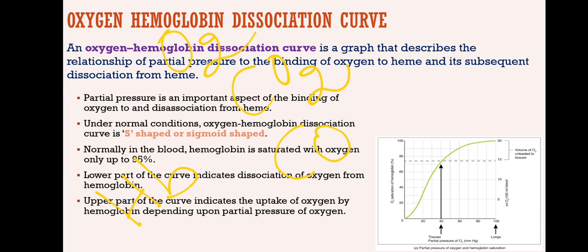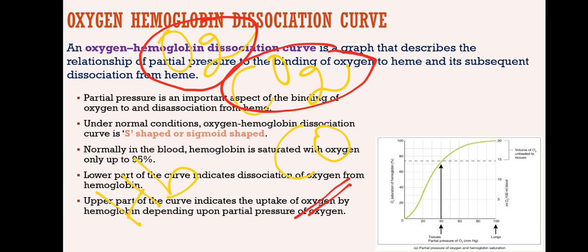So when the blood is in the lungs, we all know that the partial pressure of oxygen is very high compared to carbon dioxide. Carbon monoxide is almost nil, isn't it? So what happens now, because of the partial pressure, which we are familiar is almost 100 millimeters of mercury? The partial pressure of oxygen in the alveoli is 100 millimeters of mercury, whereas that of carbon dioxide is very, very less, 40 to 45 millimeters of mercury.